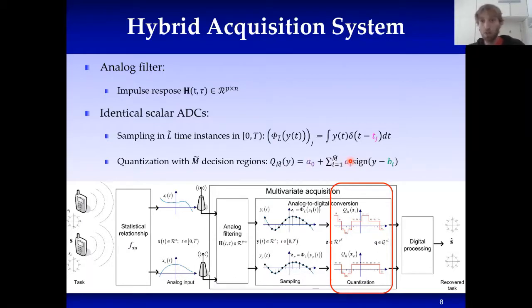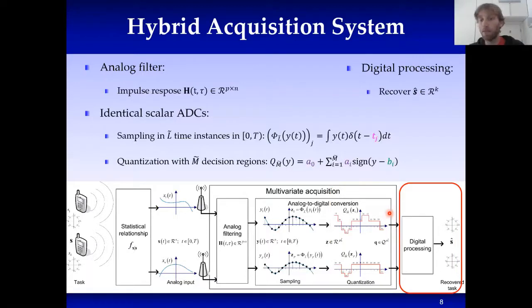Note that this model accurately represents the operation of sampling and quantization, but it is not restricted to uniform sampling and it is not restricted to uniform quantization. We do not assume that the time instances tj are uniformly spaced over 0 to T, and we do not assume that the quantization decision regions are equally spaced.